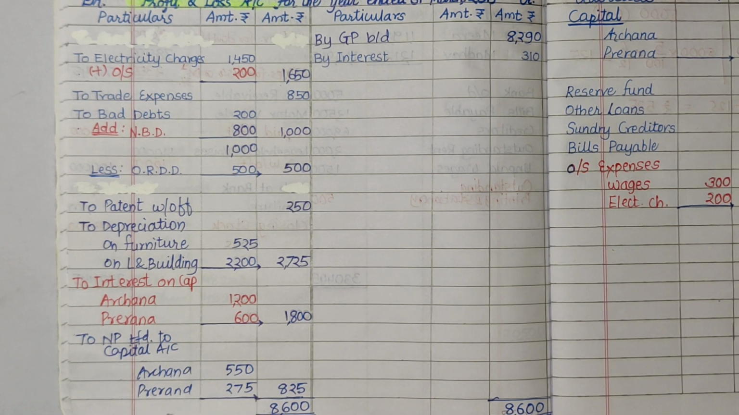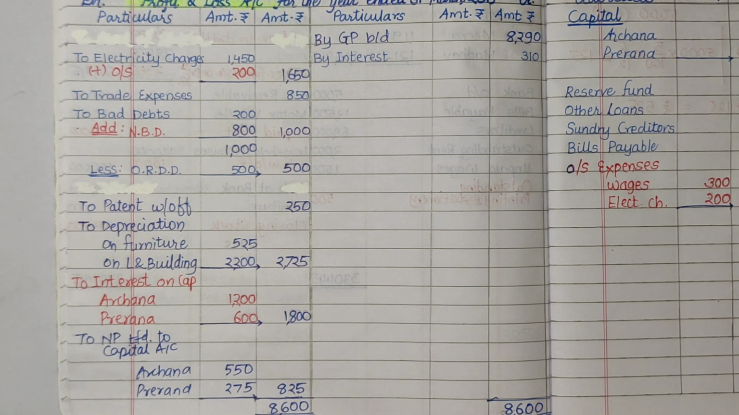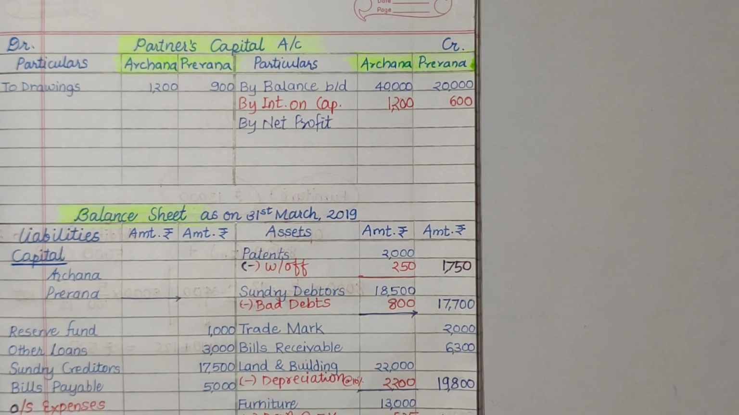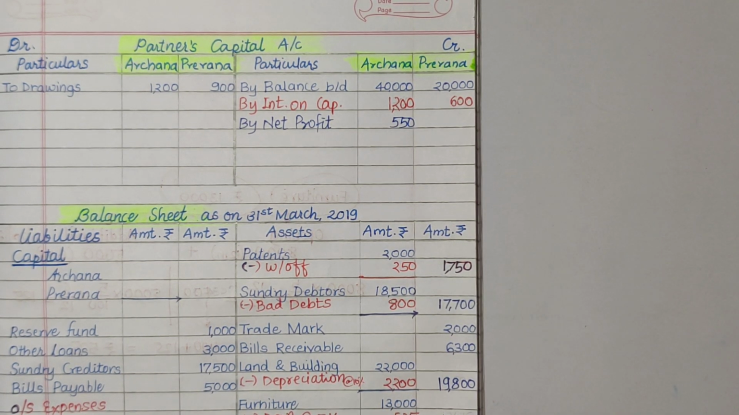This profit is transferred to partners' capital account as by net profit. Archana's share rupees 550 and Prerna's share is rupees 275.